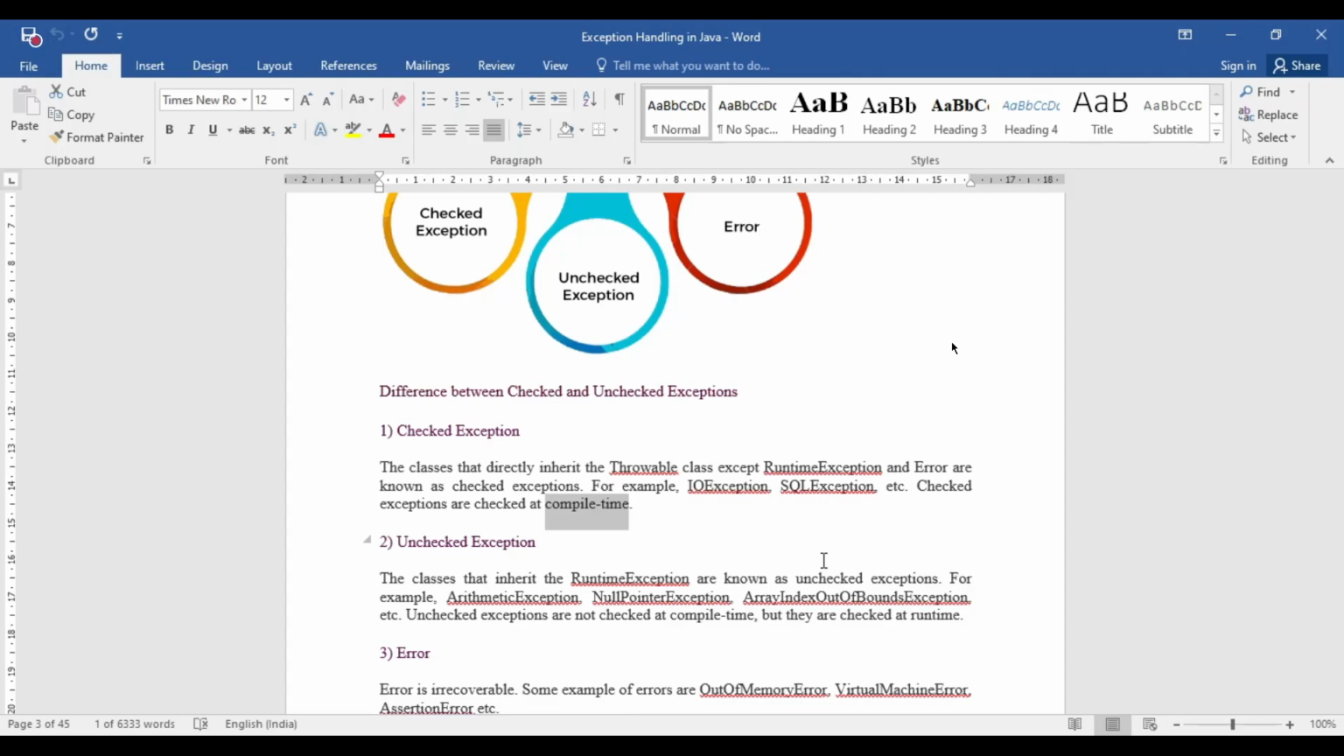This is the main reason why it is called the checked exception: you can get the idea of which type of exception is happening in your code and how it can be recoverable. You can deal with this. The best examples of checked exceptions that will be checked during the compile time are the IO exception and the SQL exception.